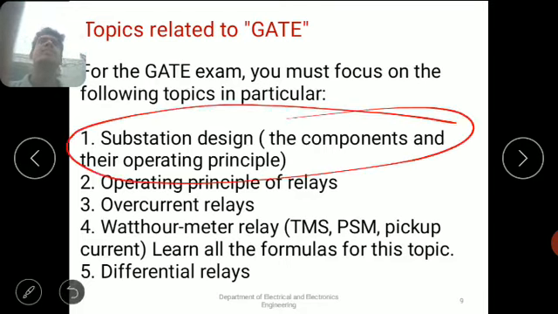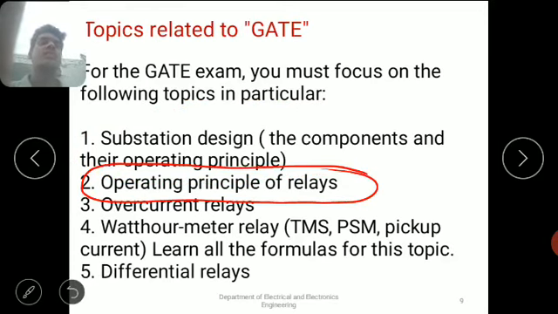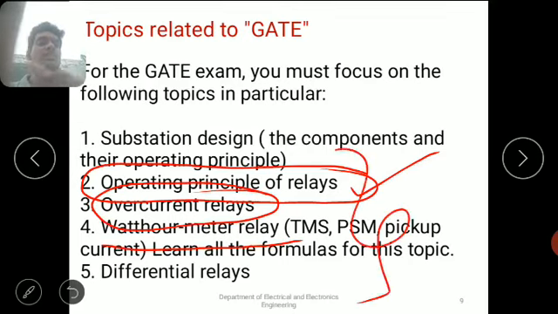Substations and designing: what are the different types of substations, like 33 kV by 11 kV substation, 132 kV by 66 kV substation. And next one is operating principles of relays. This concept comes under the second chapter of SGP. And overcurrent relays also, overcurrent relays and watt hour meter relays. These all come under the SGP subject.